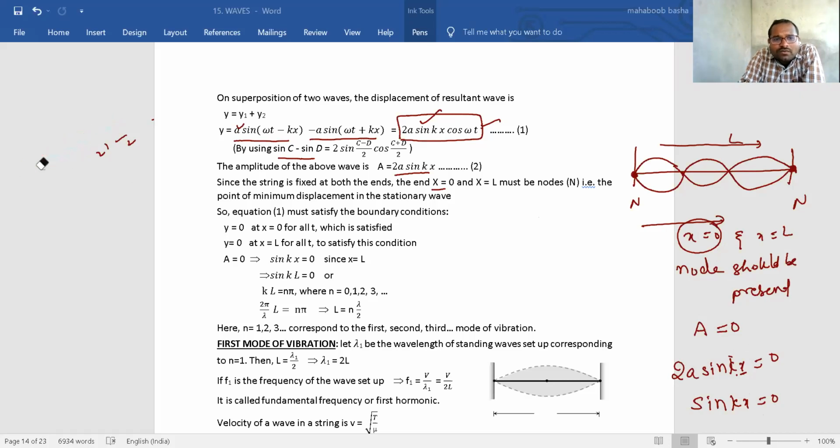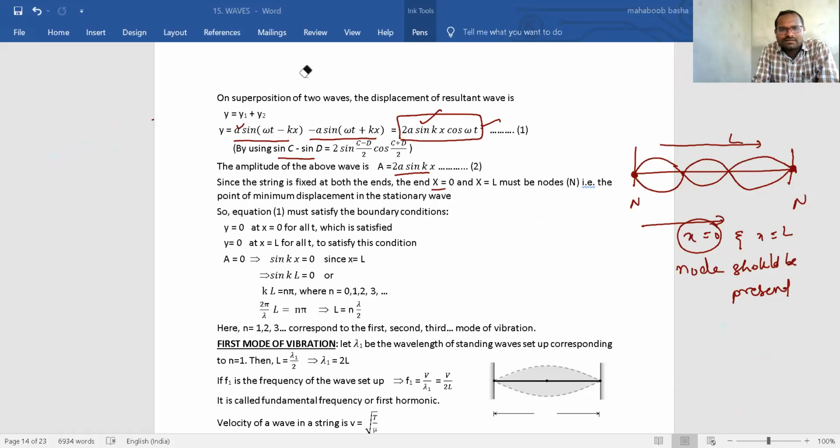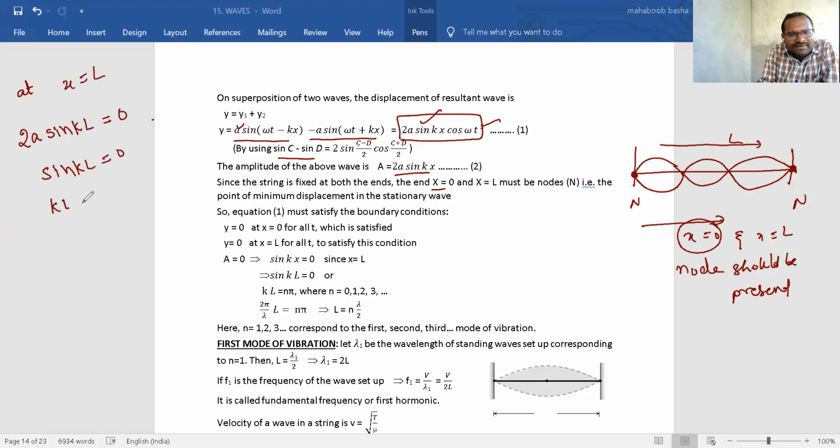Are you getting? Now, at x is equal to L, what should happen? Amplitude should become 0 again. Means 2a sin k into x value L should be equal to 0. When will it happen? Sin KL should be equal to 0, when KL value is 0. Sin 0 is 0, sin 180 is 0, sin 90 is 1, no? Sin 360 is 0. Like that, n pi. Means the general solution for KL is n pi.